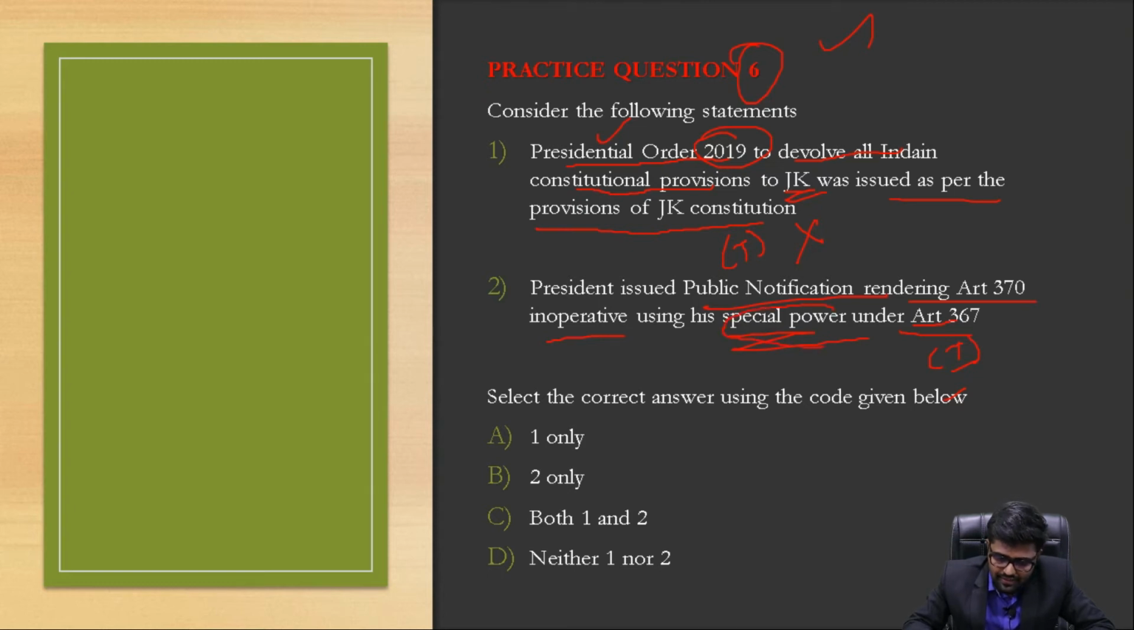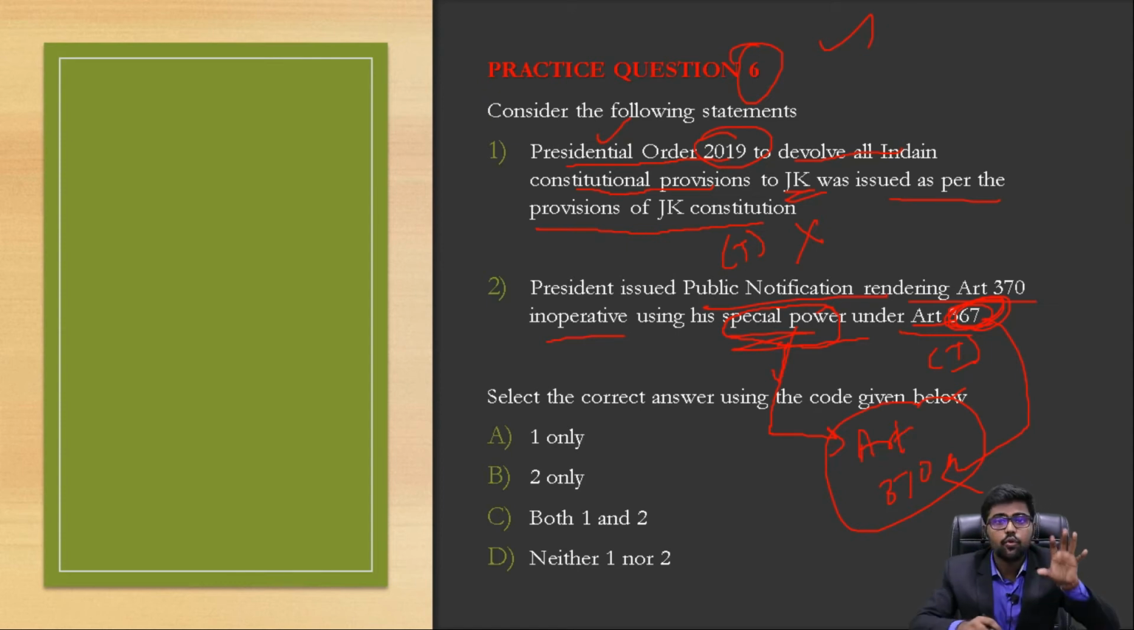See, no, it's a power given to the President by Article 370. It can also be a special power, but it is not under Article 367. Rather, it's under Article 370 Clause 3, but Article 367 was utilized by Parliament in order to interpret the Constituent Assembly of a state as the legislative assembly of the state. That's it.